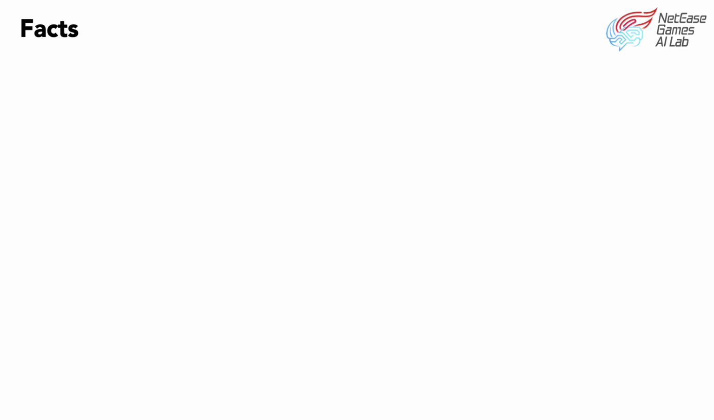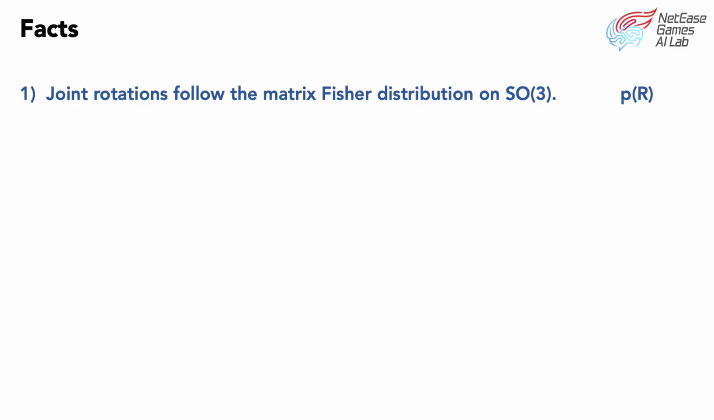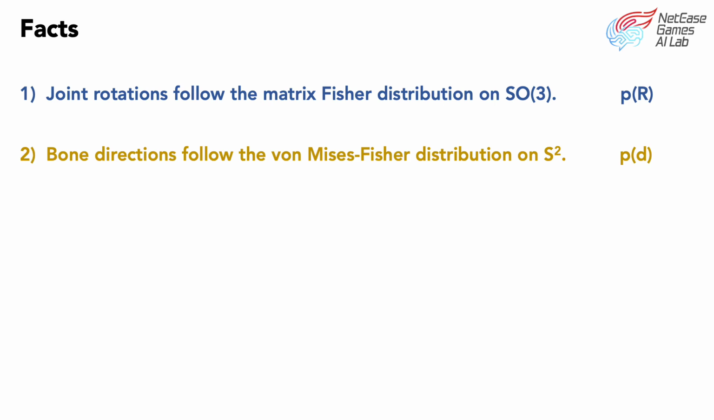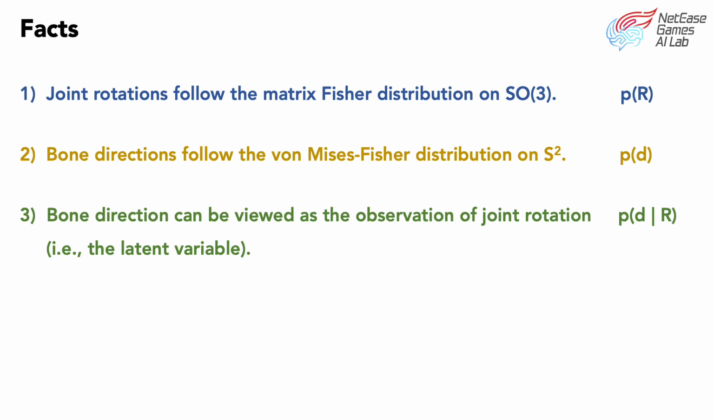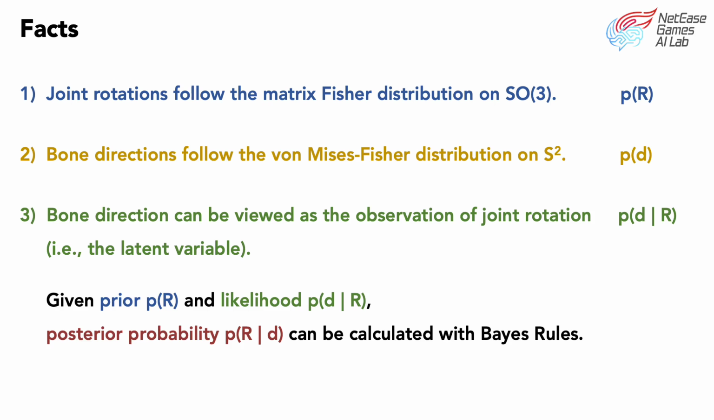With the above preliminaries, we can derive the posterior probability in a Bayes manner based on these facts. First, joint rotations follow the matrix Fisher distribution on SO3. Second, bone directions follow the von Mises-Fisher distribution on S2. Third, bone direction can be viewed as the observation of joint rotation, that is the latent variable. Given prior and likelihood, the posterior probability can thus be calculated.